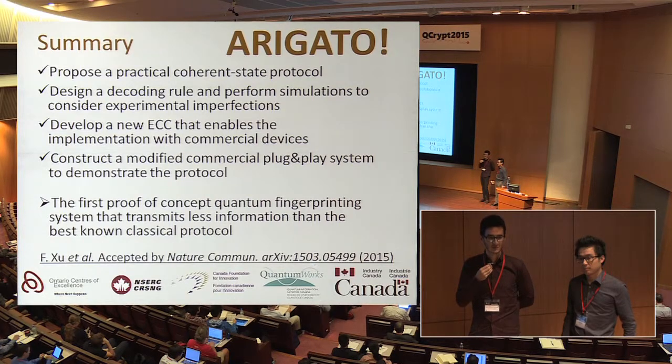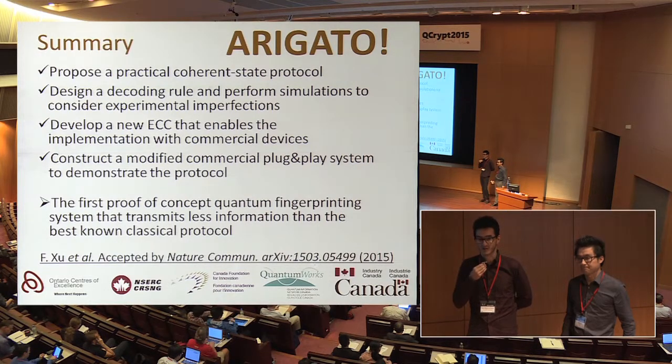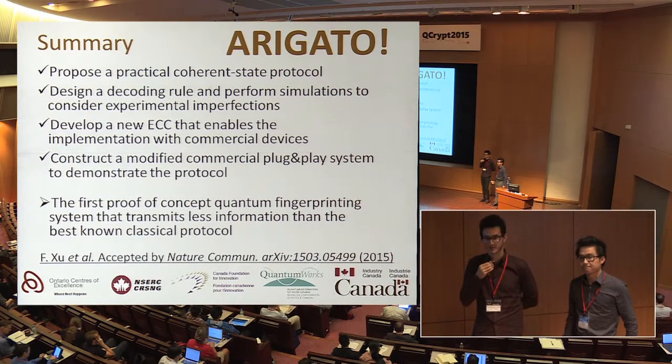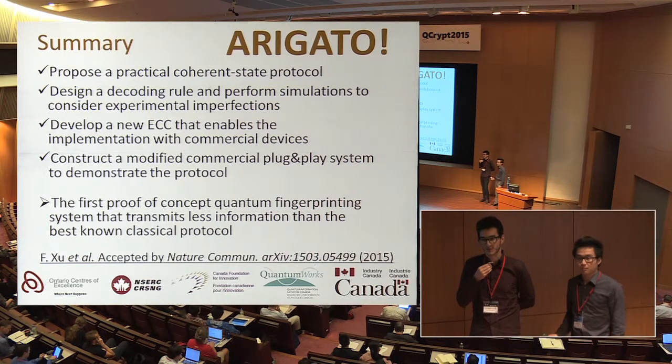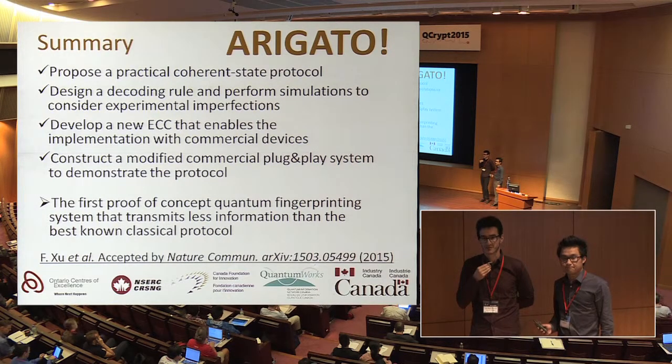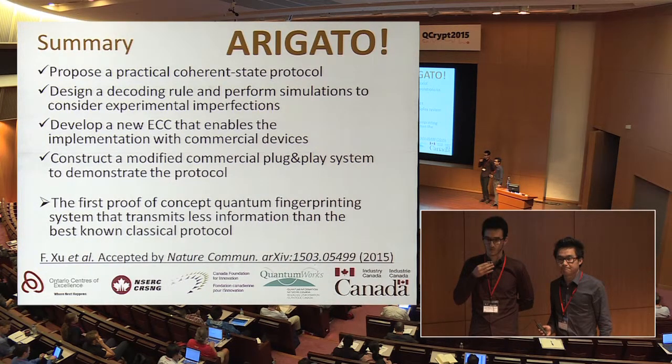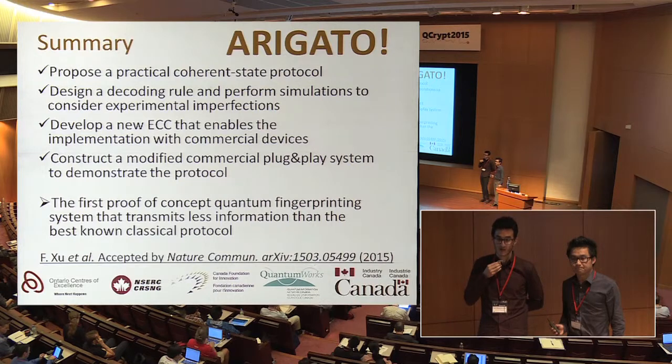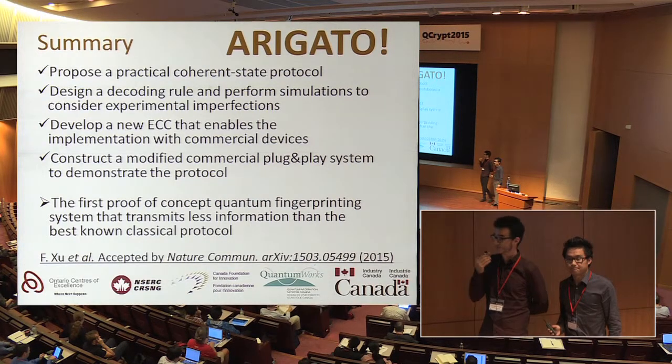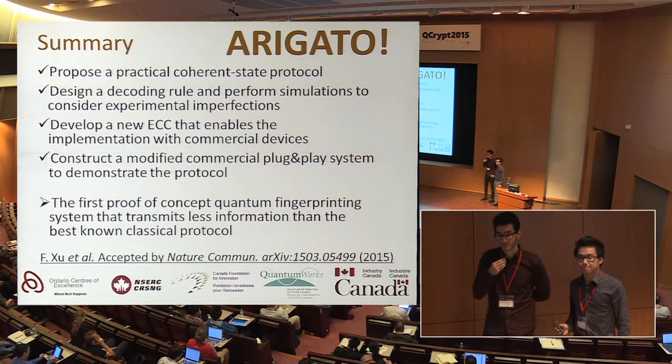Right? The only reason that you might run into trouble eventually is that if the probability of obtaining a click due to your signals is comparable or even lower than the probability of getting a dark click in the detector, then you are limited. And that's why Feihu was saying that that's actually one of the limits in trying to beat the lower bound in the classical case. It's that you need detectors with really low dark counts so that you can go for very small total mean photon numbers and hence very, very weak coherent pulses, right? In our experiment, they were already 10 to the -5 mean photon numbers per pulse.